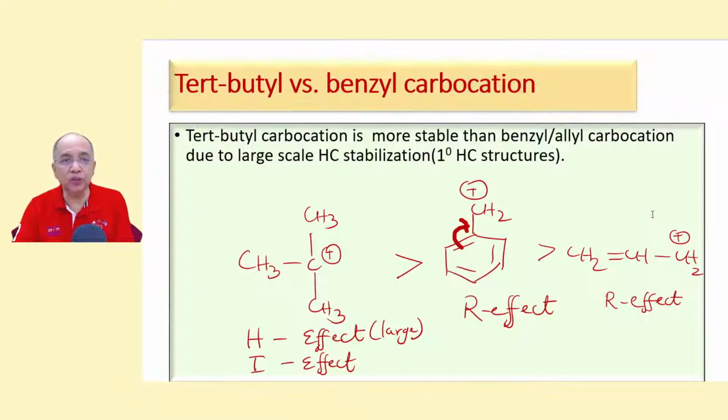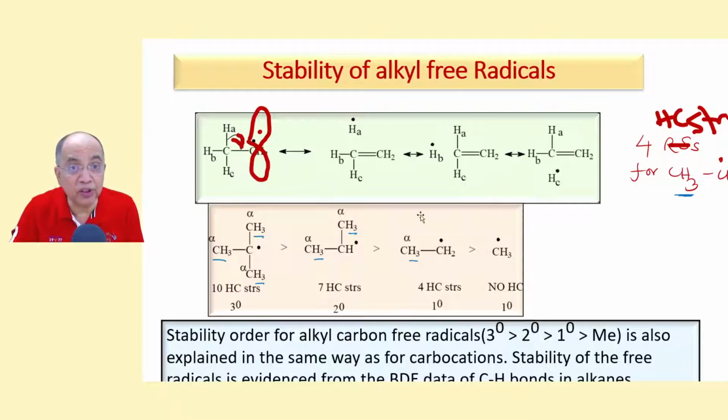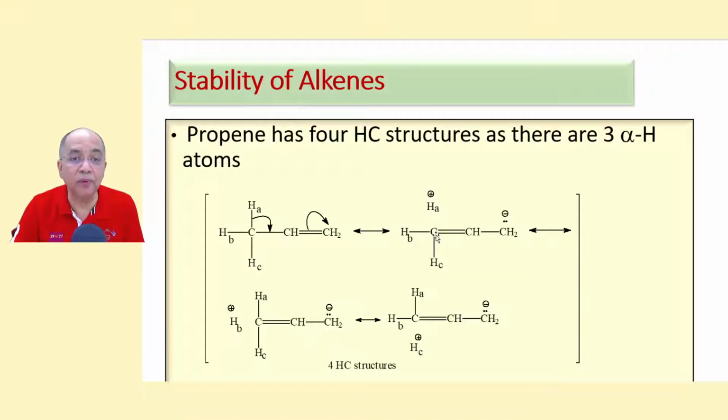Now the number of hyperconjugation structures depends on the number of alpha hydrogen atoms. See, in propene there are 3 alpha hydrogen atoms. So you can break down this CH bond, and polarize this pi bond to produce a minus charge here, and hydrogen will be carrying plus charge and no bond, and alternately HB will go for no bond and HC will go for no bond. You have 4 hyperconjugation structures in propene.